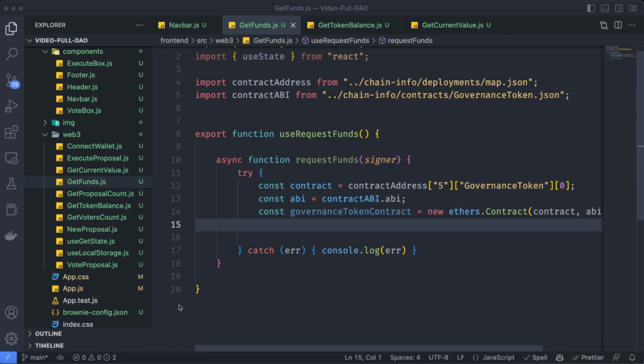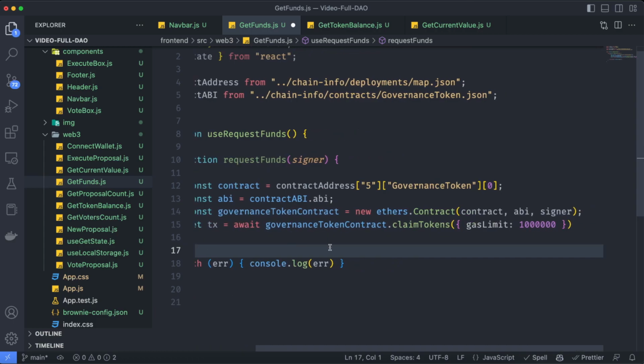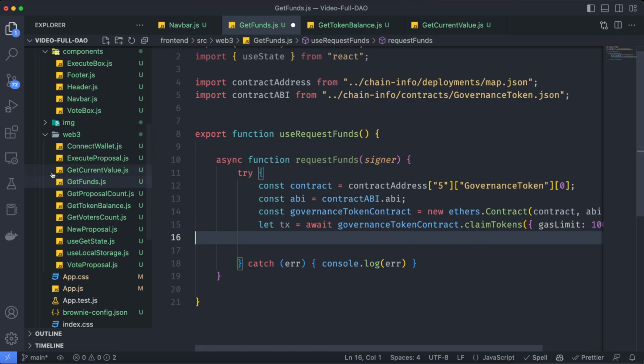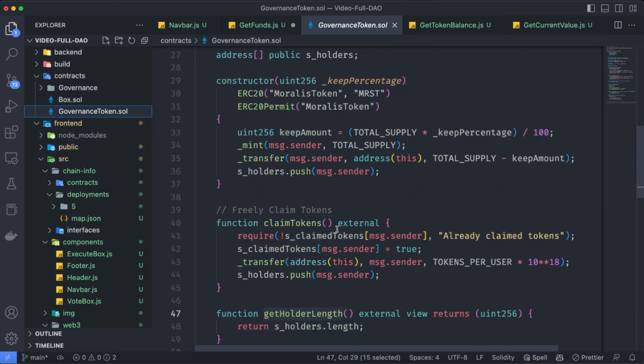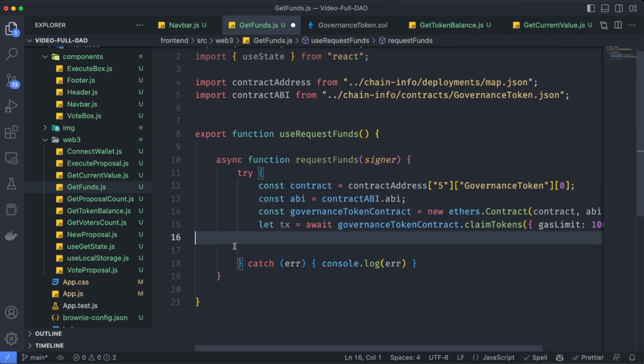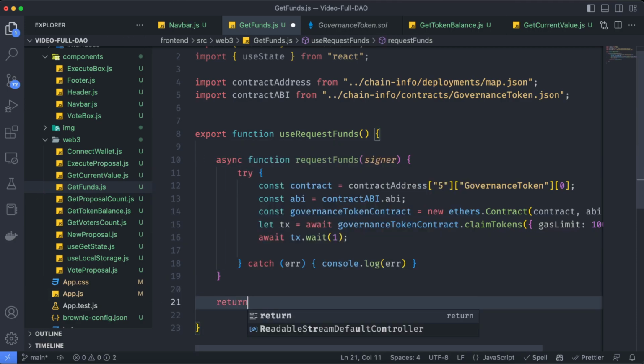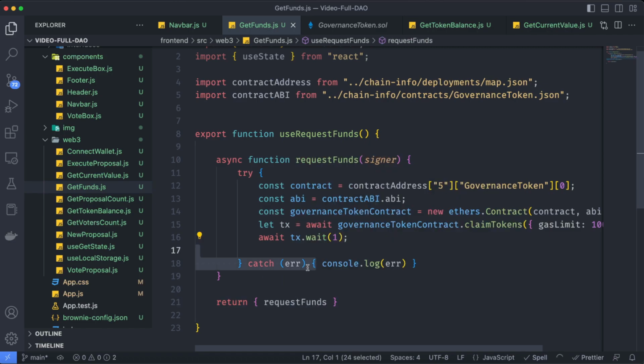We are going to create a new transaction, await governance token dot claim tokens. Let's just verify that that's the function name, claim tokens. That's right. And we are going to set up a gas limit. Let's wait till that transaction goes by, one block. And yep, this is it. Now we can just return this function, return request funds. And with that, we can just call that function on our project.